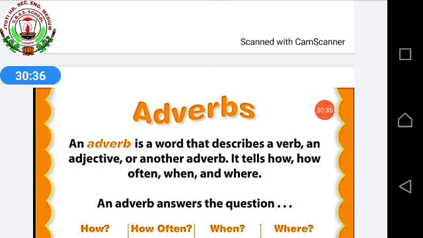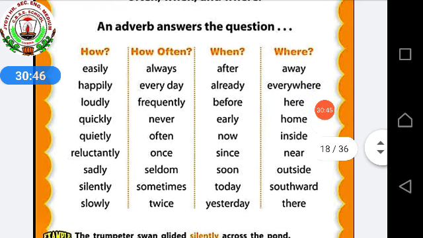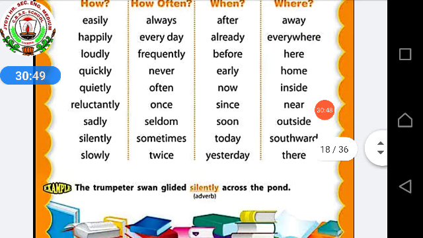So, like adjective, adverb also describes a verb, adjective, or another adverb. Examples: how often, when, where. All these are examples. The trumpeter swan glided silently across the pond. So silently is your adverb, and most probably we put ly at the end of the word, which shows that it is an adverb.